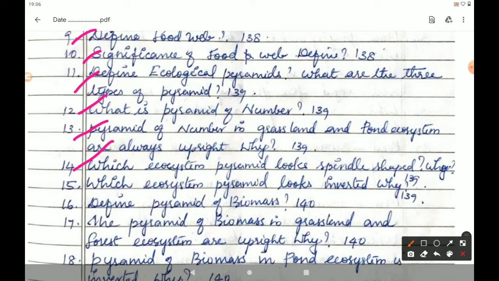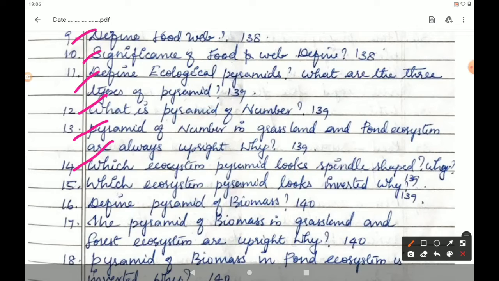Which ecosystem pyramid looks spindle shaped? Why? The answer is given in page number 139. For forest ecosystem, the pyramids look spindle shaped because the pyramid of number is somewhat different in shape. The base of the pyramid is occupied by large sized trees which are lesser in number. Herbivores and fruit eating animals occupying the second trophic level are more in number than the producer. At the final trophic level, tertiary consumers are lesser in number than the secondary consumers. Therefore, the pyramid of number in forest ecosystem is spindle shaped.